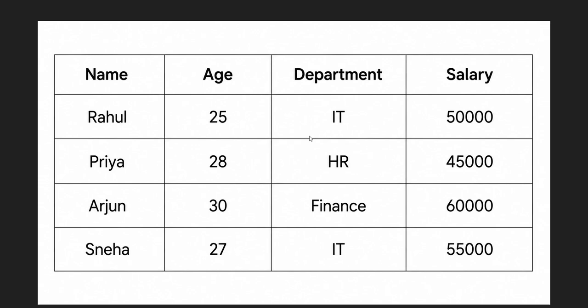Okay. Now you might ask me, what is a data frame? Here, a data frame looks like a table. A data frame has rows, columns, column names, and different data types. Okay, almost every dataset you will see in machine learning will be loaded as a data frame. Now let us see it in a practical way.